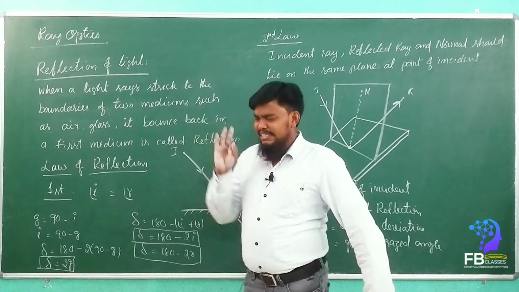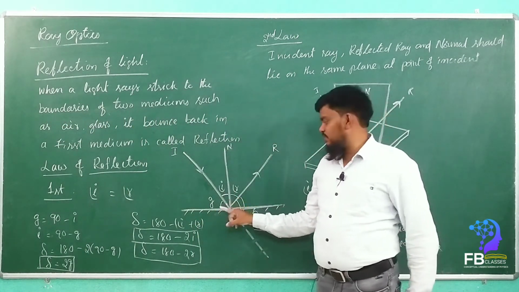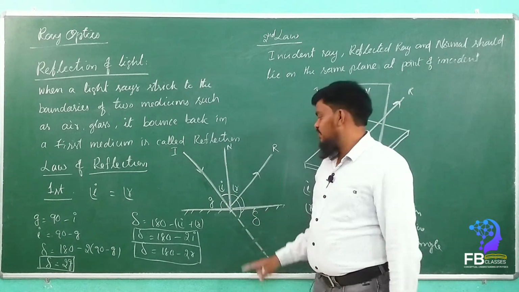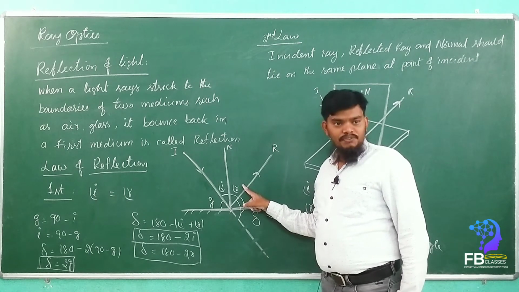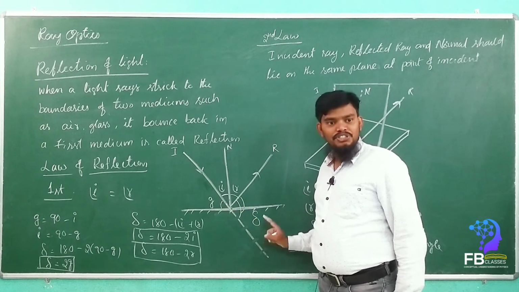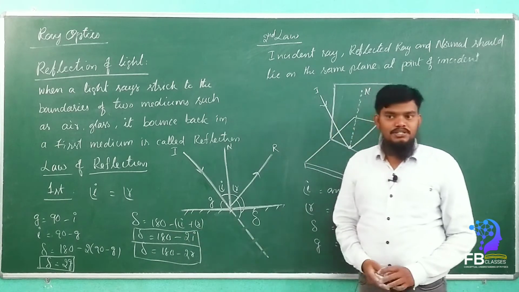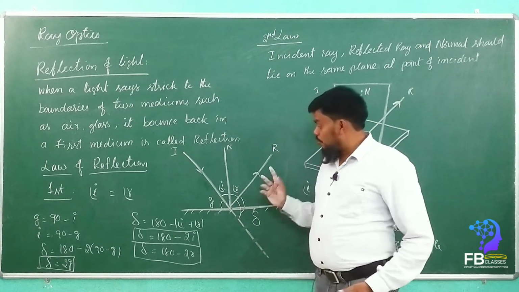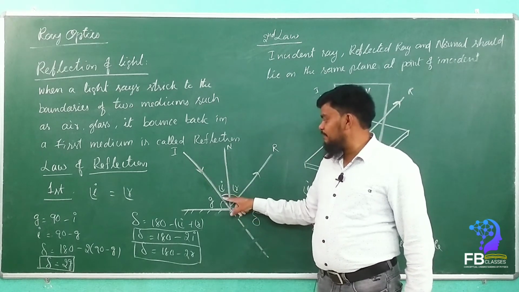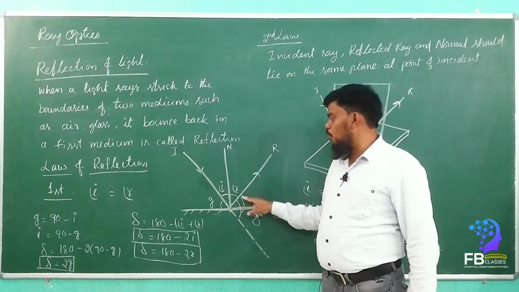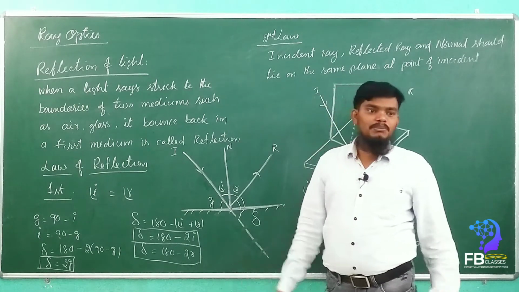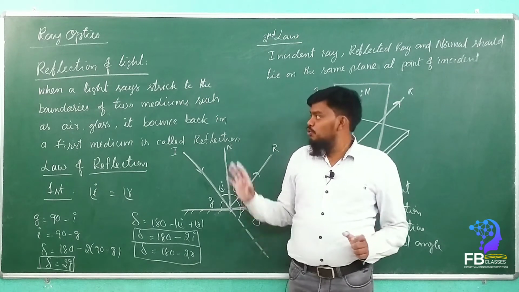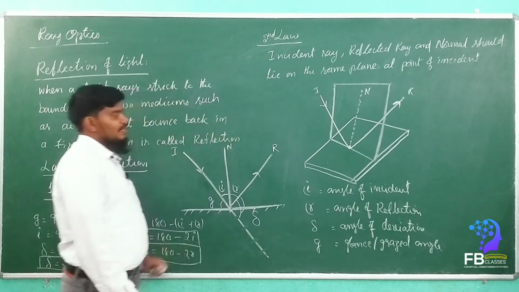So if you know any one angle, then we can find out all other angles. If you know the angle of incidence, then we can find out the angle of reflection, glance angle and angle of deviation. Yes or no? With these relations. Got it? So if we know any one angle, then we can find out easily. If the angle is given as angle of incidence and angle of reflection, both in combination, then also we can find out very easily. Are you getting my point? So can you please make a note of it, then we can continue the class.